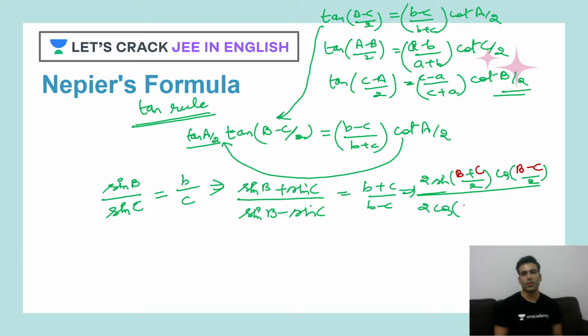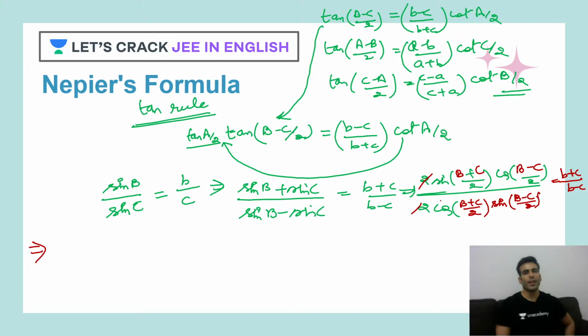Similarly, this will become cos of B plus C by 2 and sine of B minus C by 2, and this is equal to B plus C, B minus C. Correct? Now the 2 will cancel out. Now look at this. This is sine B plus C by 2 and this is cos B plus C by 2.